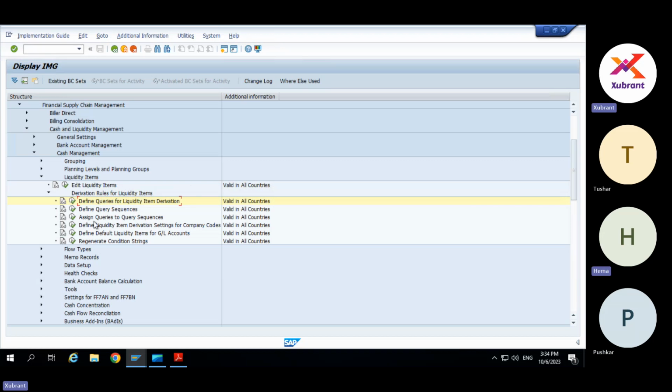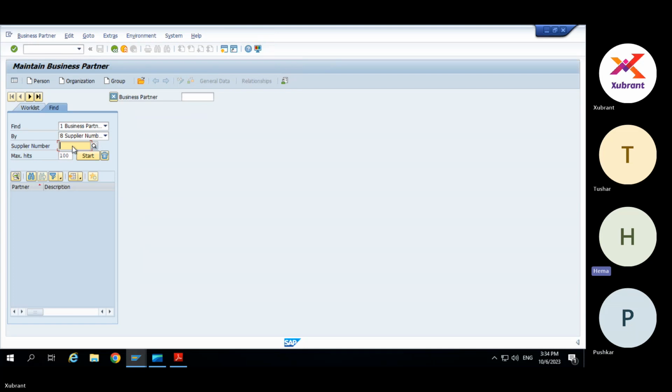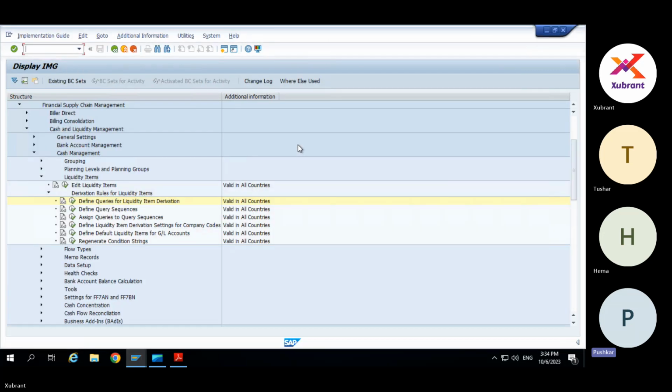Kushal, one more question. How do we bring the AR and AP receivables and payables data here? Do we have anything in configuration like that? Sorry, I missed your question, please repeat. I asked how do we get this AR and AP data here? AR and AP as in... okay, this is a little broad question.